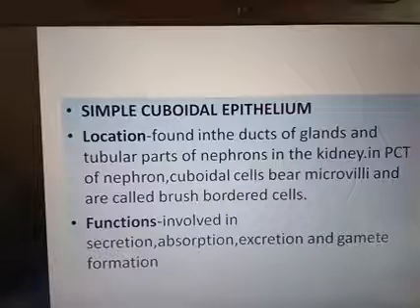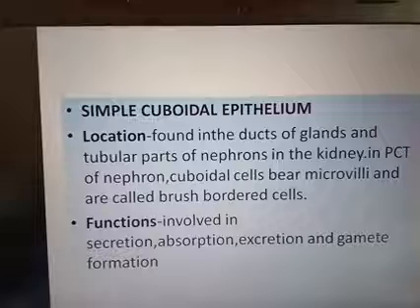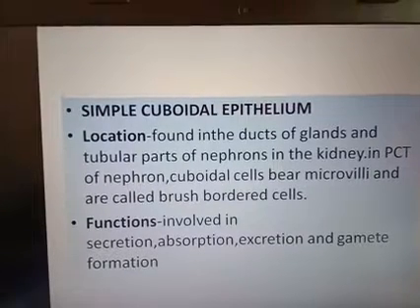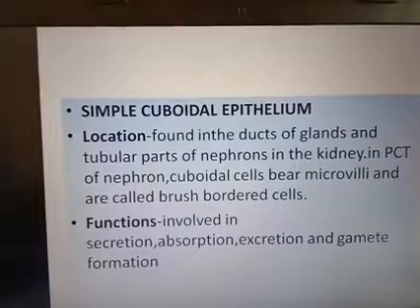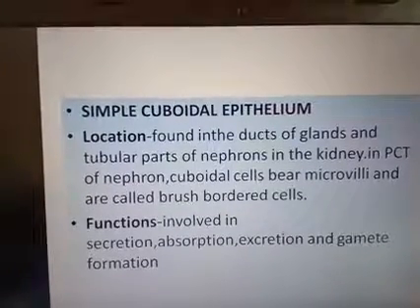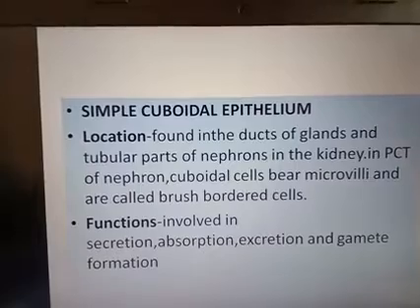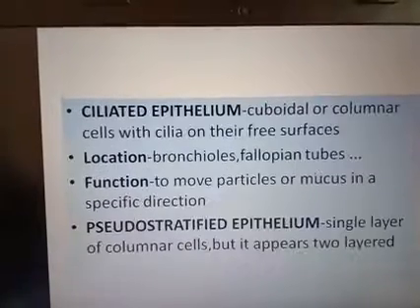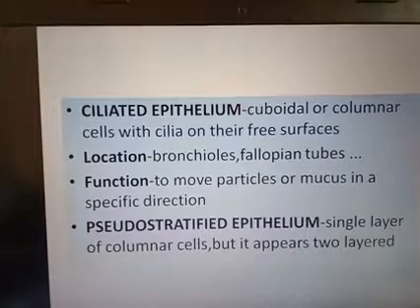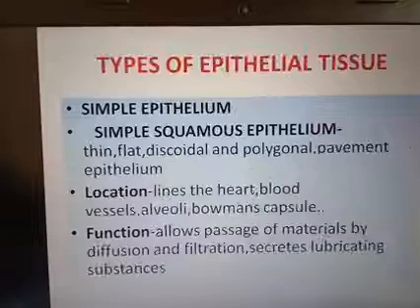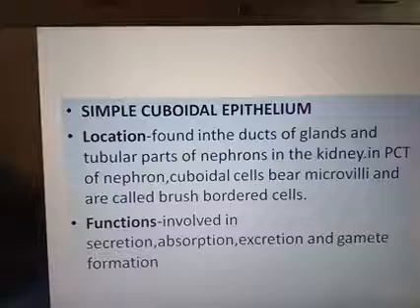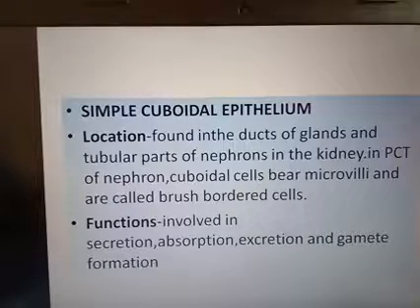Then the function: it is involved in secretion, absorption, excretion and gamete formation. So what are the functions? Secretion, absorption, excretion and gamete formation are the functions of the simple cuboidal cells. Next, after the simple cuboidal, we are discussing simple columnar.